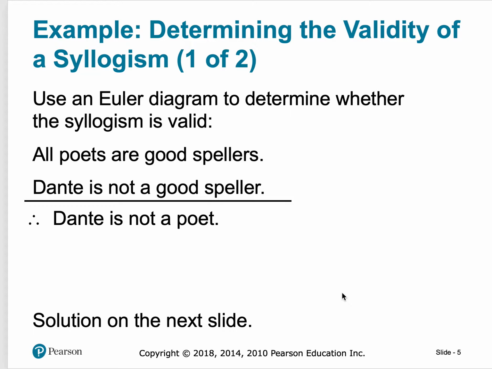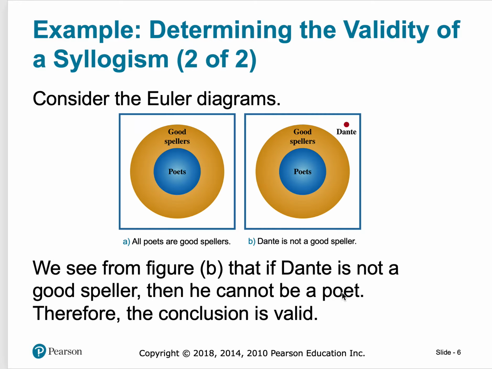So let's use another example of an Euler diagram to determine whether something is valid. All poets are good spellers. So poets are the inside circle, good spellers are the outside circle. Dante is not a good speller. So Dante isn't in that inner circle of poets, and therefore he's not a poet. Are we really sure that's the case?